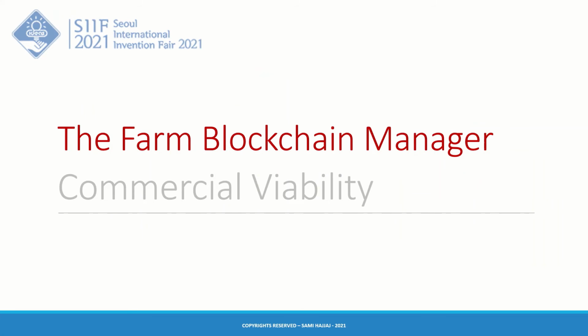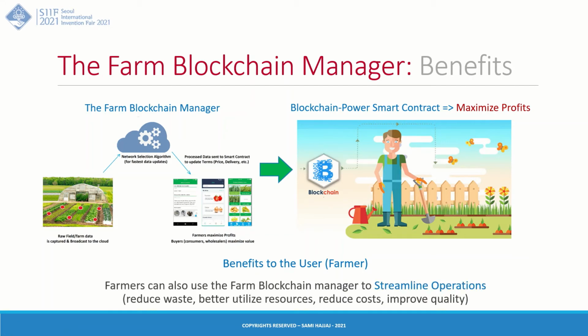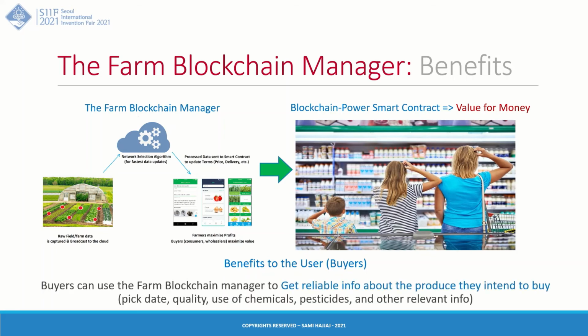Now let's talk about the commercial viability of this product. Aside from the direct benefit, which is the maximizing of the profit, the farmers can also use the blockchain manager to streamline and improve operations, reduce waste, and further improve the profits of the agriculture operations. From the consumer's point of view, they also get reliable information about the produce that they intend to buy. So before they actually purchase, let's say, tomatoes from this farm, they can know all they need to know about it before they make that decision.